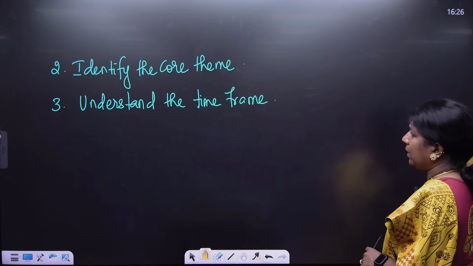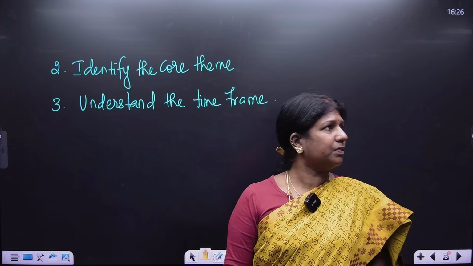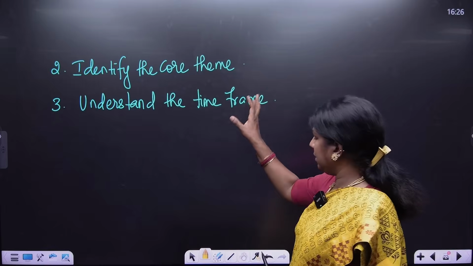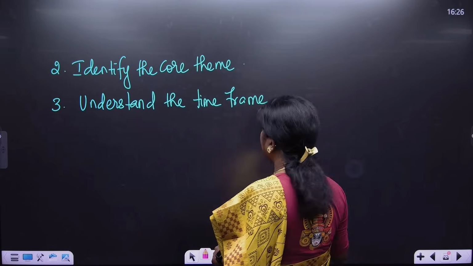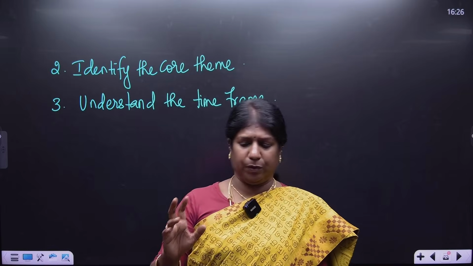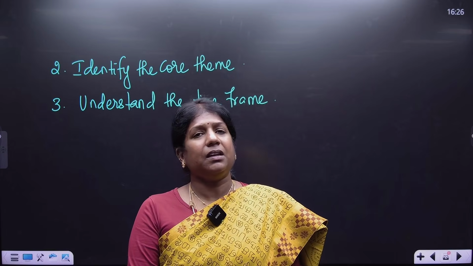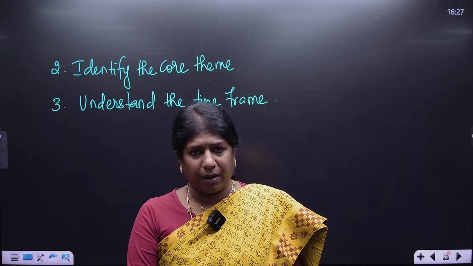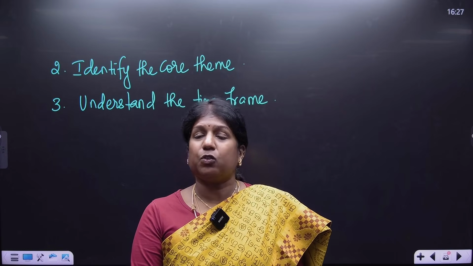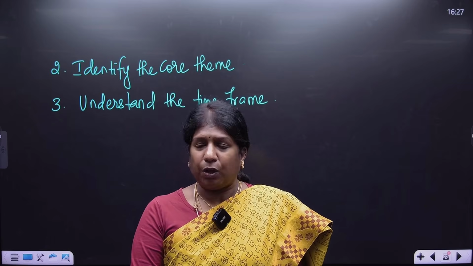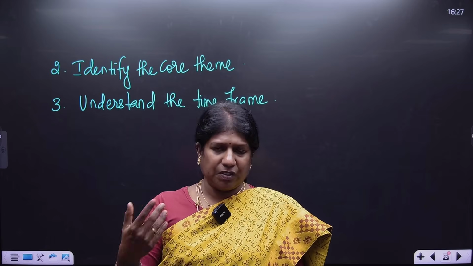The second way to understand the optional is to identify the core theme. What does the examiner really want from you? Explain the religious policy of Akbar, particularly with Sulh-i-kul. Was it a failure? I'm just reading a question.